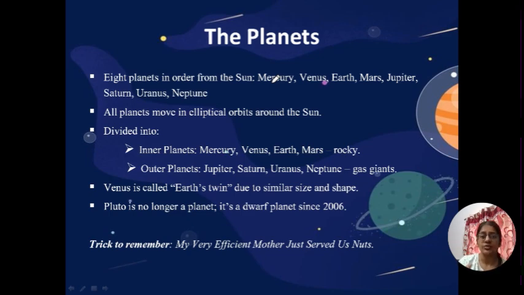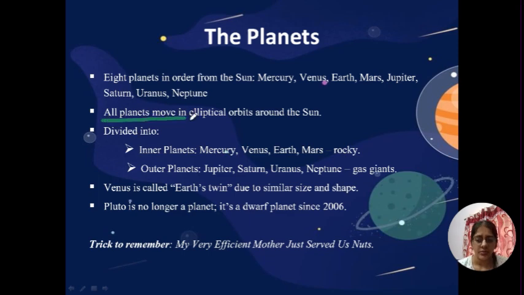Now you at least know the names of the planets. No need to take any stress about remembering or memorizing it. There is a very easy trick that you can use to remember the names of these planets. So this is: My Very Efficient Mother Just Served Us Nuts. M stands for Mercury, then V for Venus, E for Earth, M for Mars, J for Jupiter, S for Saturn, U for Uranus, and N for Neptune.